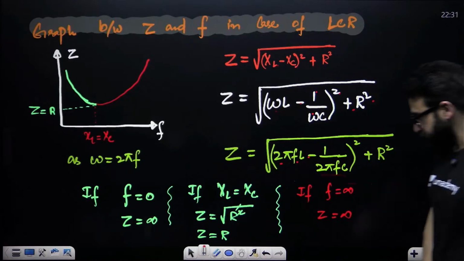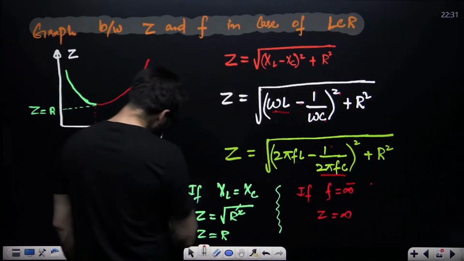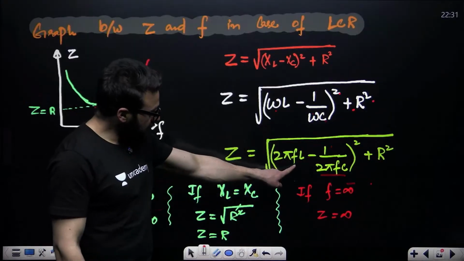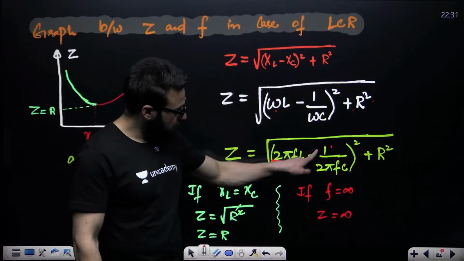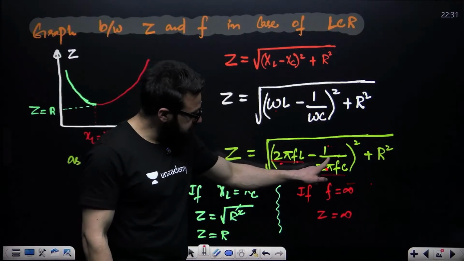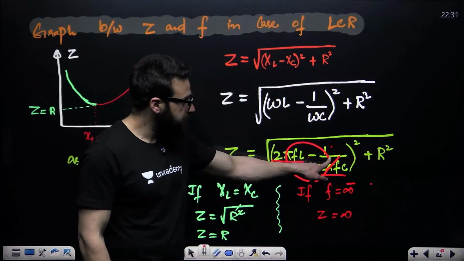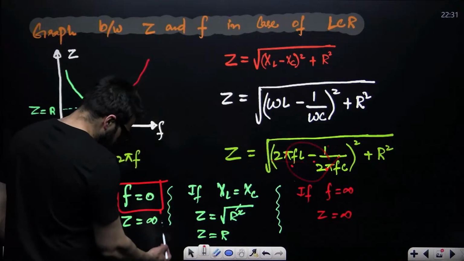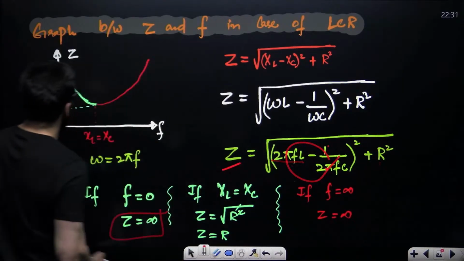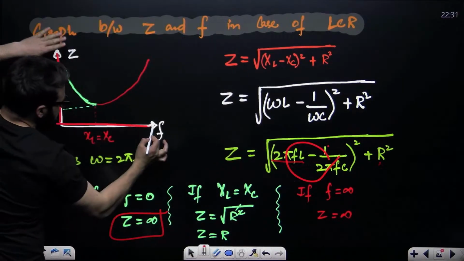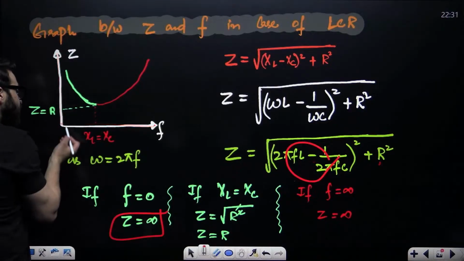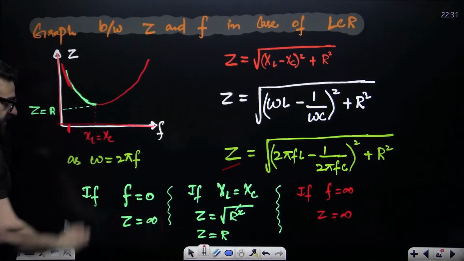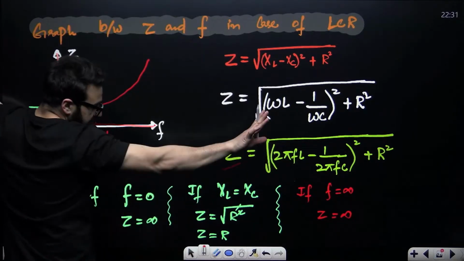Now, guys, let's suppose frequency is 0. If frequency is 0, this is 1 divided by 0. This becomes infinity, so this term is infinity. Infinity plus something means infinity. In that case, impedance will come out to be infinity. So if you make the graph between Z versus F, if frequency is 0, over here Z is infinity. Z is very large.